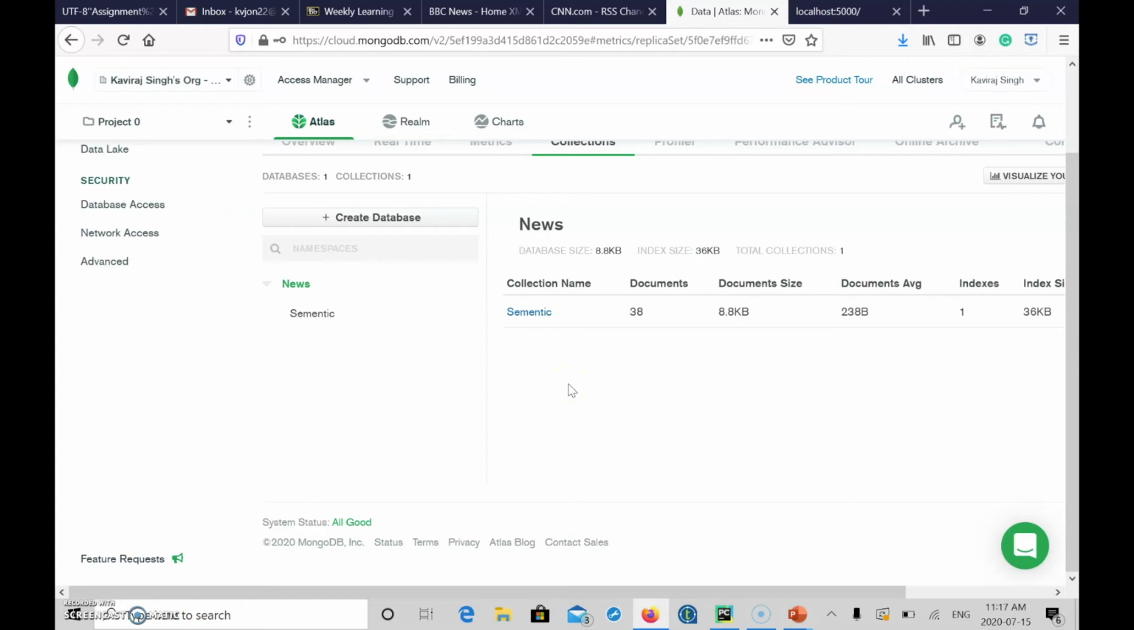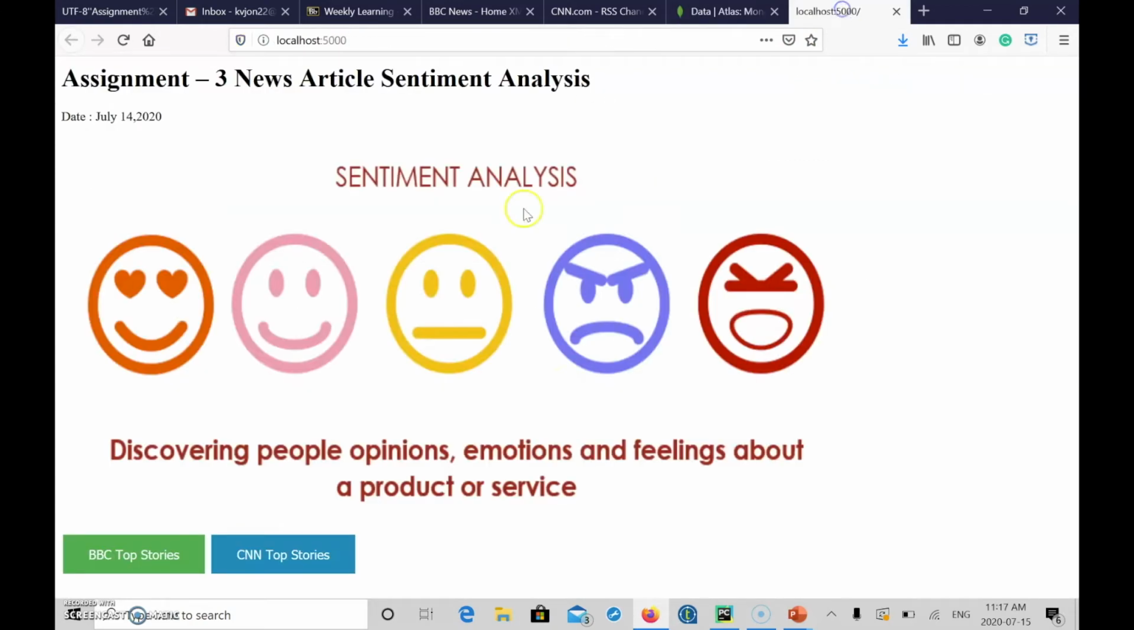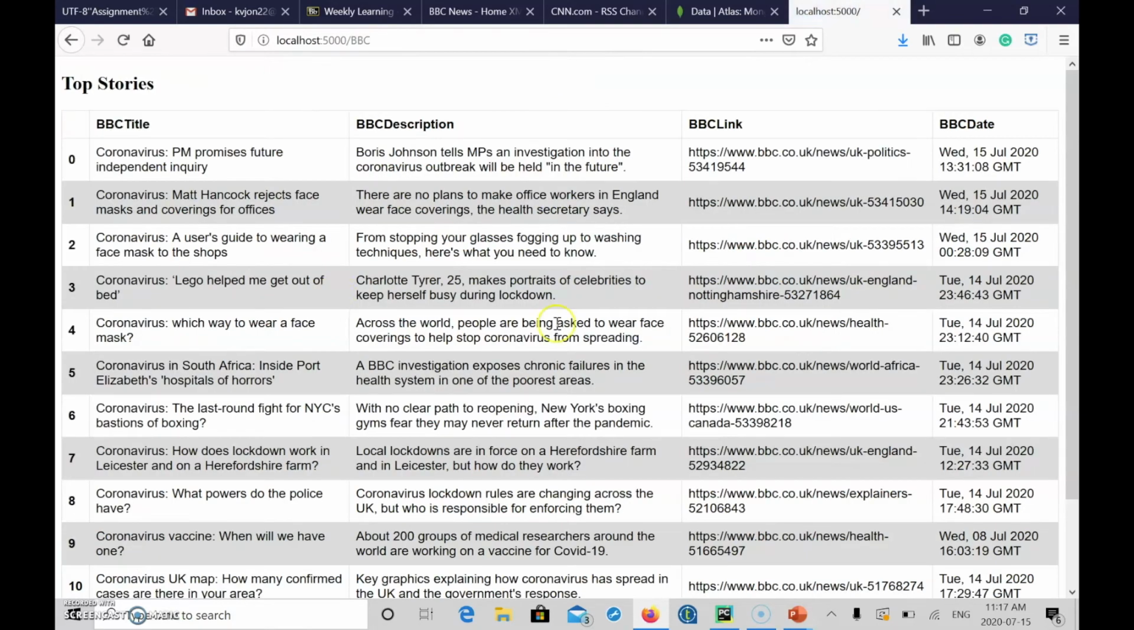So there's no feed BBC and feed CNN right now. So let's quickly go through BBC top stories. Yeah, so this is the latest data extracted from the BBC News right now. It's in the form of data frames.